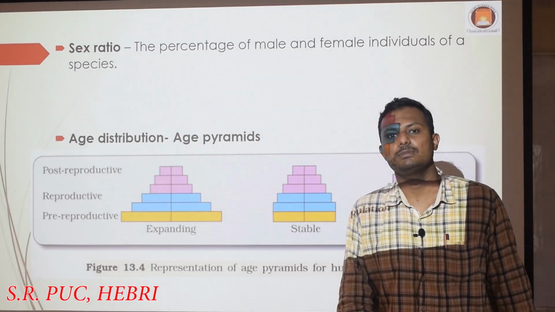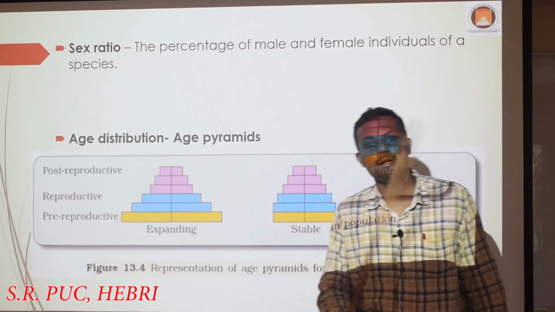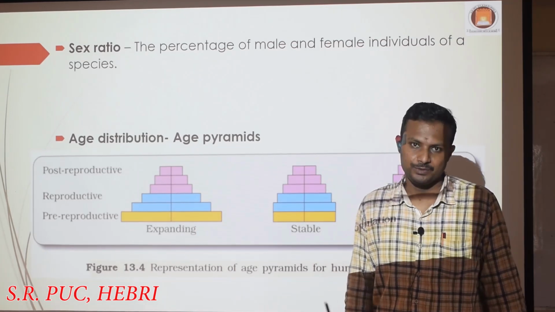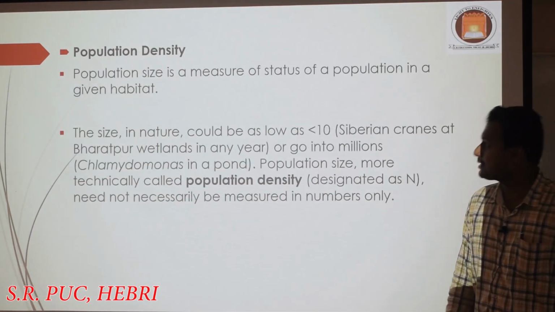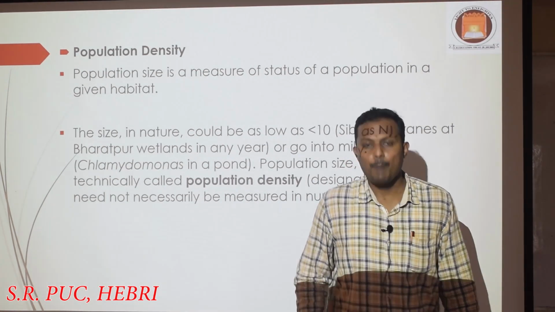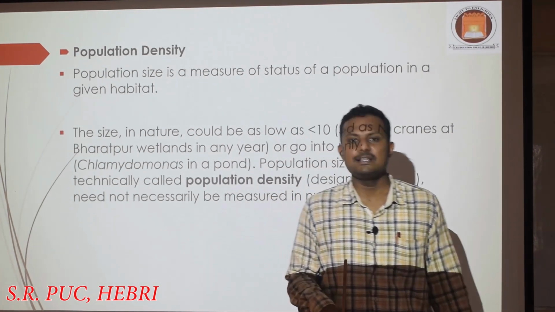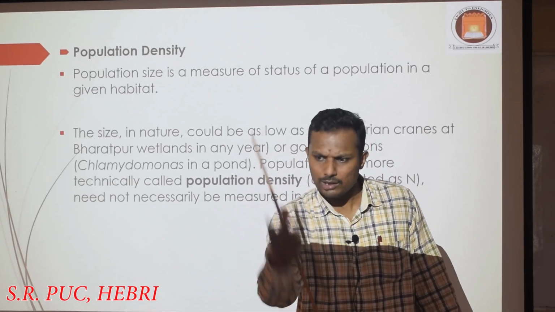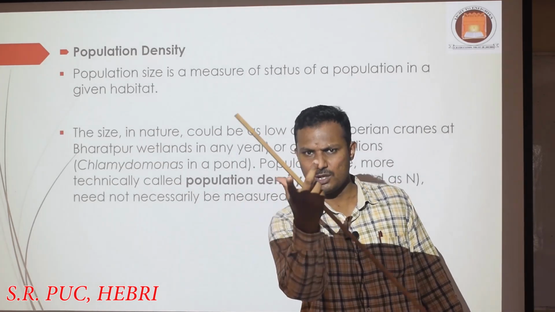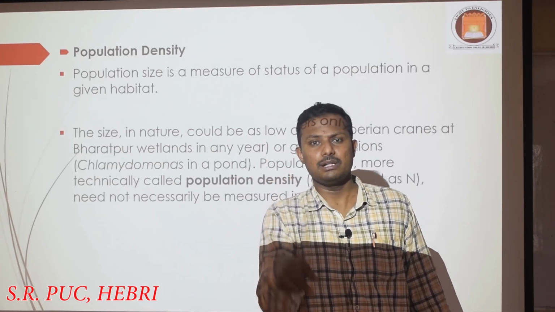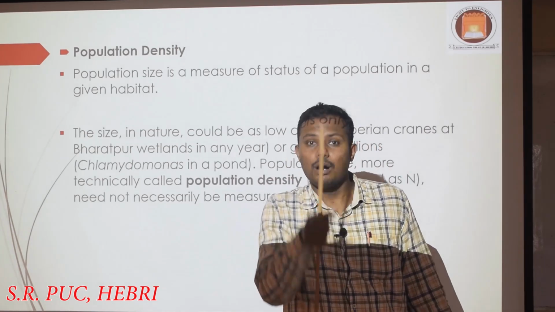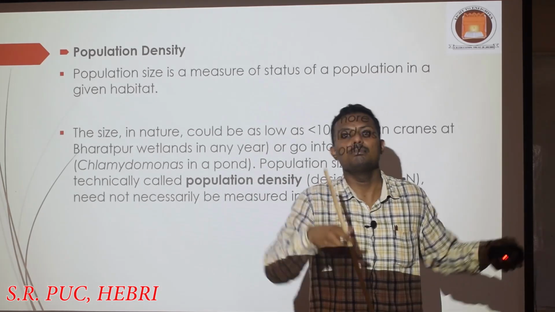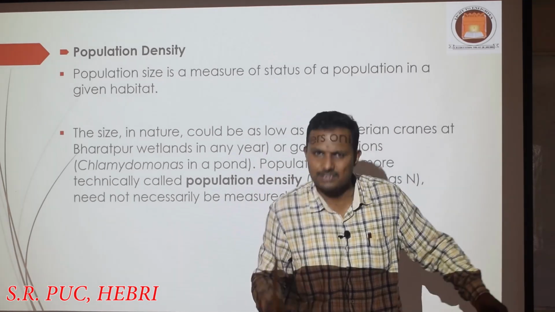And this is possible only when we talk with respect to the population. This is one of the population attributes, right? Then the next attribute is population density. Population density means you have come across this word density in physics, in chemistry, and sometimes in biology also. Density means molecules. If you consider a small chamber, a particular chamber has some molecules, and how many molecules are there in that chamber? If the molecules are more, it is said to be more dense. If the molecules are less, it is said to be less dense, right?